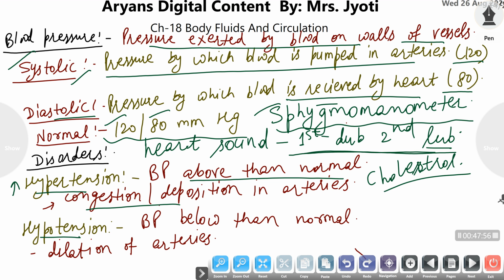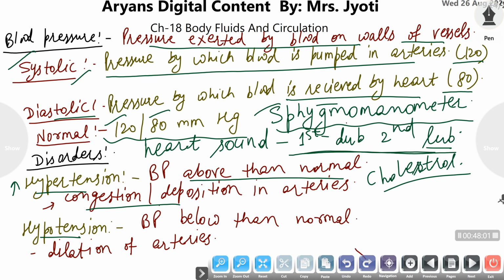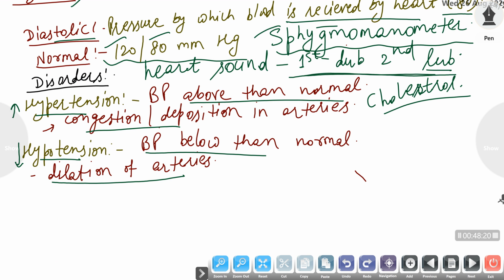It makes the lumen of the arteries narrower, and it results in increased blood pressure. And if, due to any reason, the arteries are dilated and their lumen becomes broader, then the blood pressure becomes lower than the normal range, and that situation is termed hypotension.